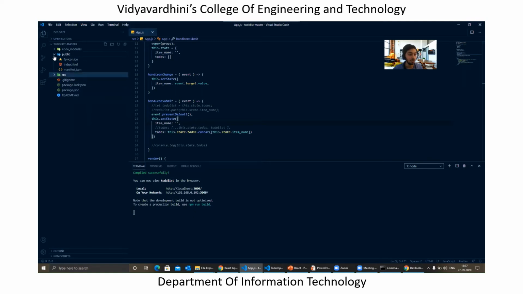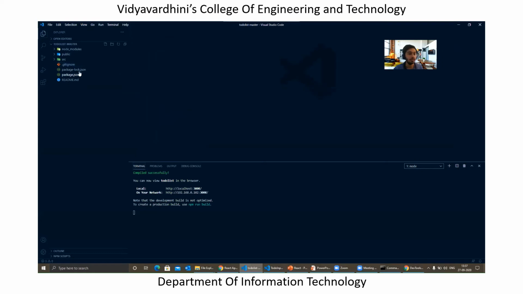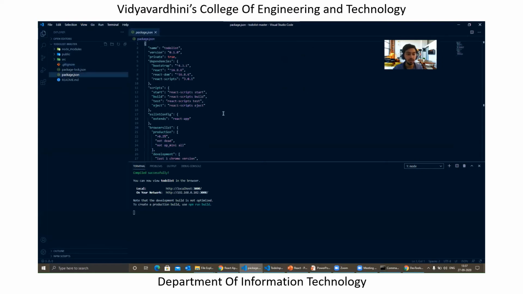Apart from that, you have something called .gitignore. This is something specifically related to your GitLab or GitHub accounts. So we don't need to touch these files right now, because that is not the context we will be covering in this session. Apart from that, we have something called package.json.